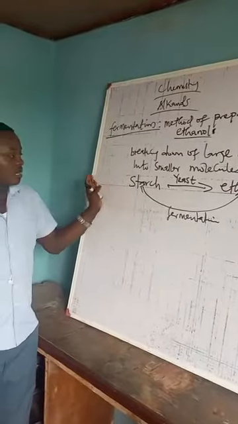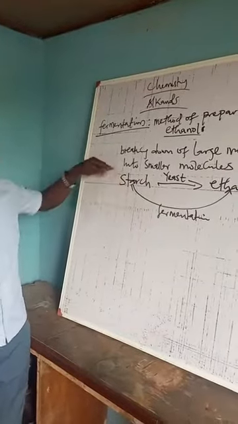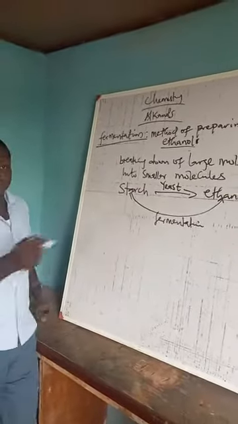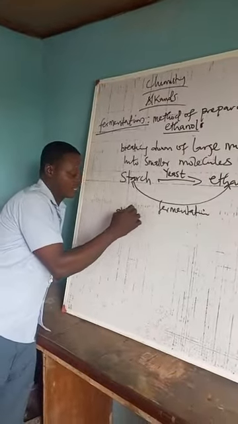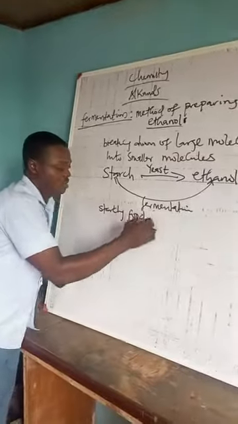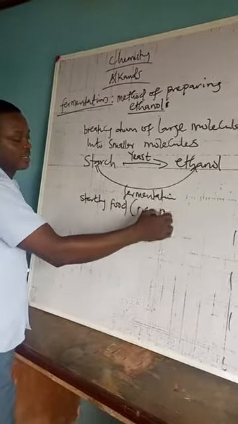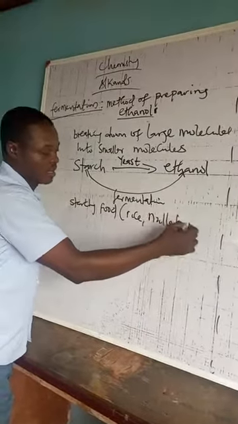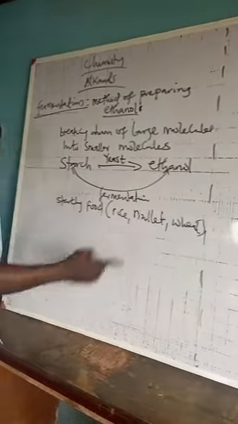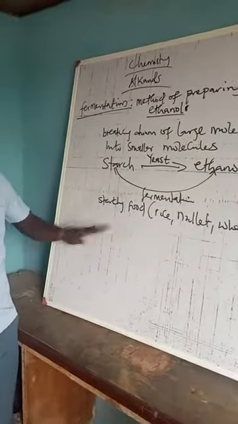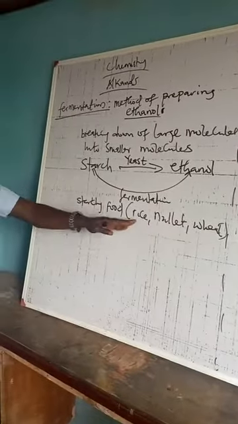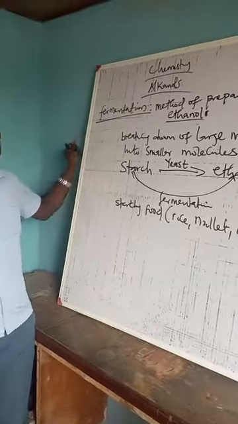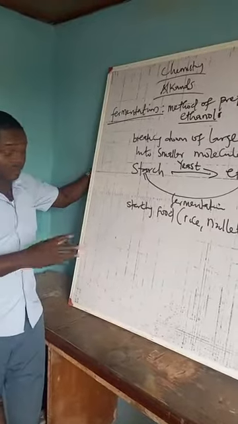Now let's look at the chemical equations involved in this process. The first thing you do is you look for a starchy food, such as rice, millets, wheat. Any of these will do. Then you have to extract the starch out of these carbohydrate products. You can parboil the rice to get the starchy part of the food out.